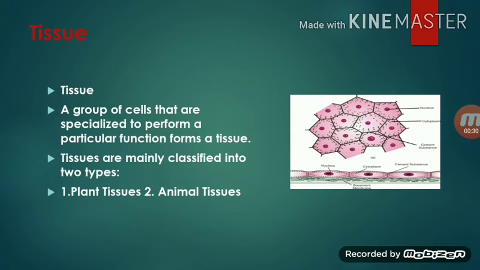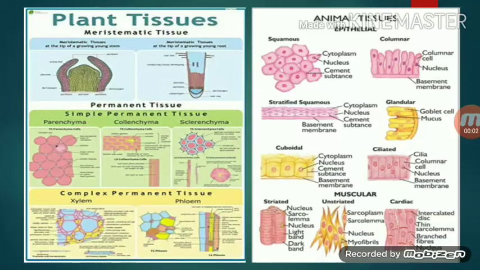You have heard about cell. So tissue is nothing but a group of cells performing a particular function which is specialized. Okay? Specialized form. And it is called tissue. In this picture, you come to see plant tissues and animal tissues. So, plant tissues may be meristematic tissue, permanent tissue, or complex permanent tissues. We will study in detail in our later videos.